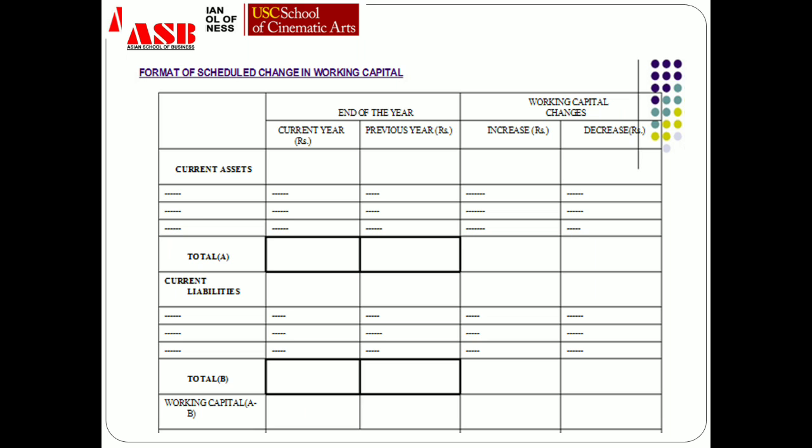We have written working capital is equal to current assets minus current liabilities. Now, minus current liabilities, current liability is something which is to be deducted. Now if we are increasing the value of current liabilities, it means the minus portion will increase, and if there is an increase in the minus portion, then obviously the net output would decrease.